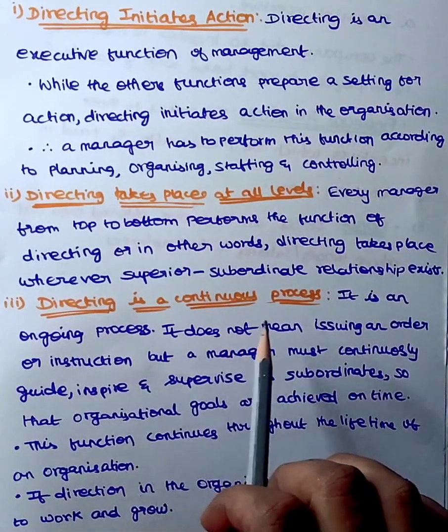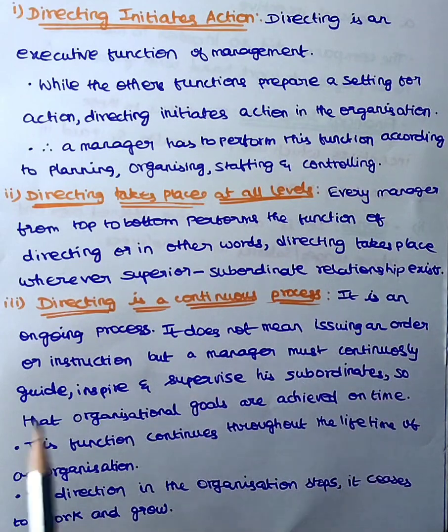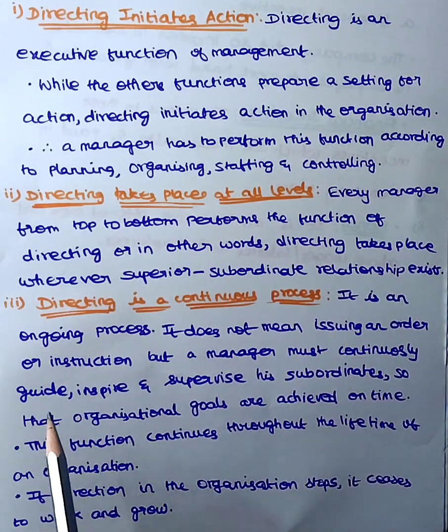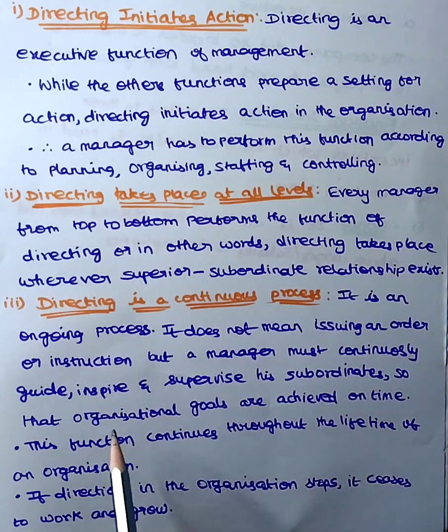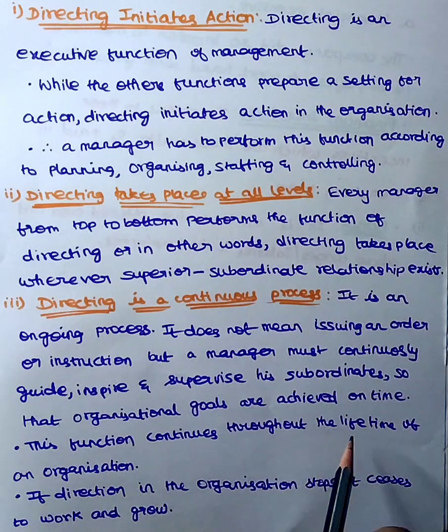Third, directing is a continuous process. It is an ongoing process. It does not mean issuing an order or instruction, but a manager must continuously guide, inspire, and supervise his subordinates so that organizational goals are achieved on time. This function continues throughout the lifetime of an organization. If direction in the organization stops, it ceases to work and grow.